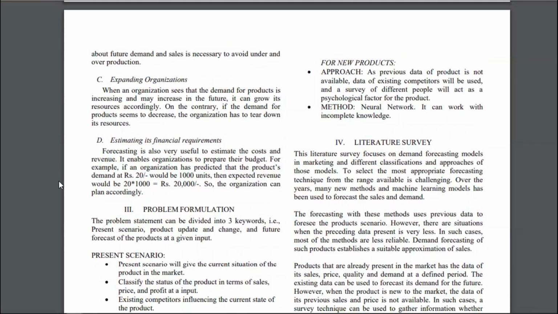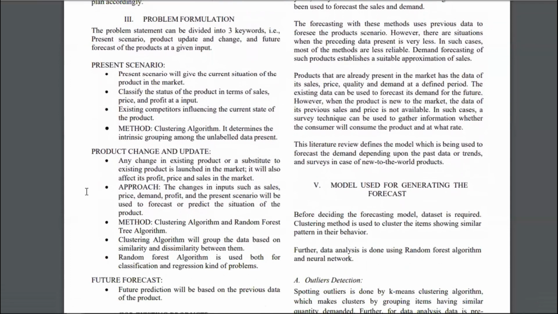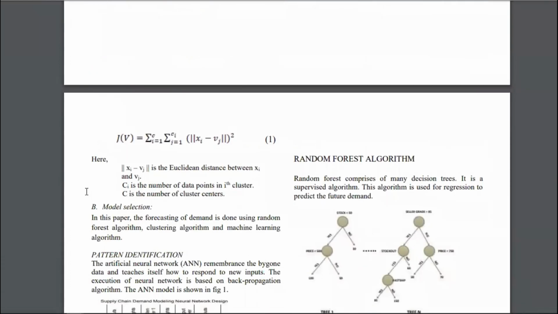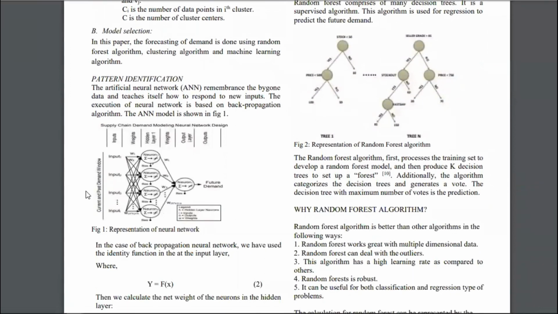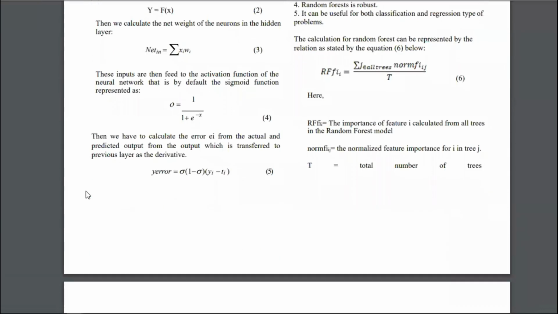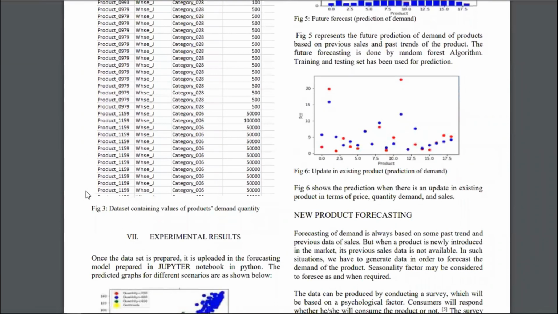There is a literature survey also, and the model which is used for forecasting of the result is explained. Further, clustering and random forest algorithms have been explained with the dataset. Lastly, experimental results have been described.